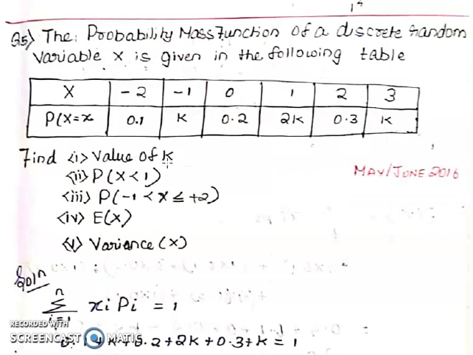Now the second problem. The probability mass function of a discrete random variable x is given in the following table, right? So x is given like this: minus 2, minus 1, 0, 1, 2, 3. P of x equal to 0.1, k, 0.2, 2k, 0.3, k. The question here is to find the value of k, probability of x less than 1, probability of minus 1 less than x less than or equal to 2, E of x, and variance of x.